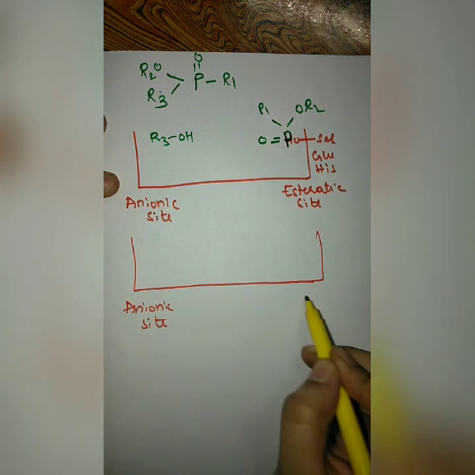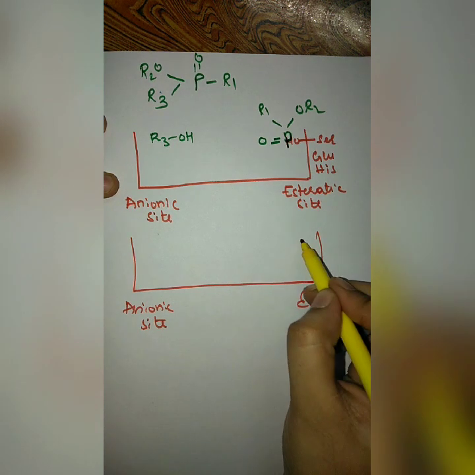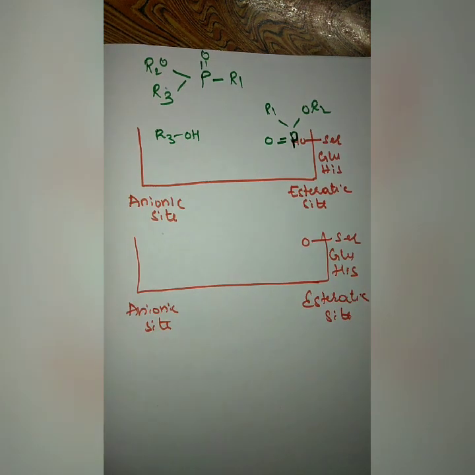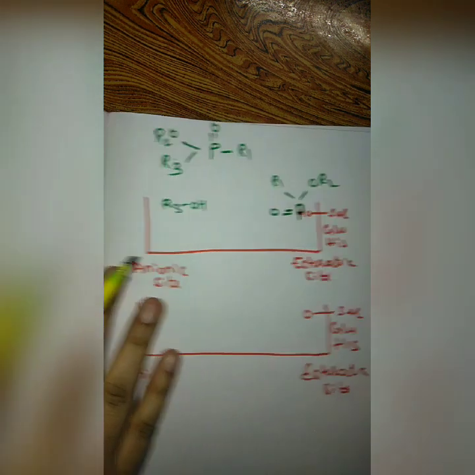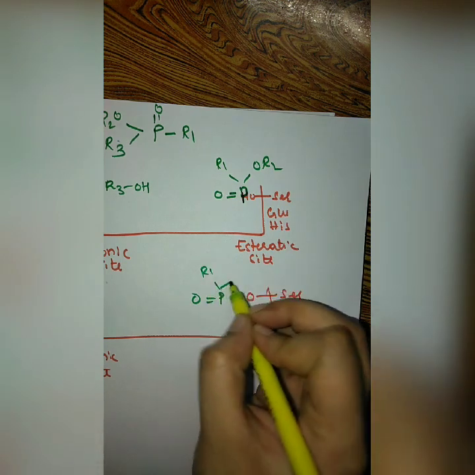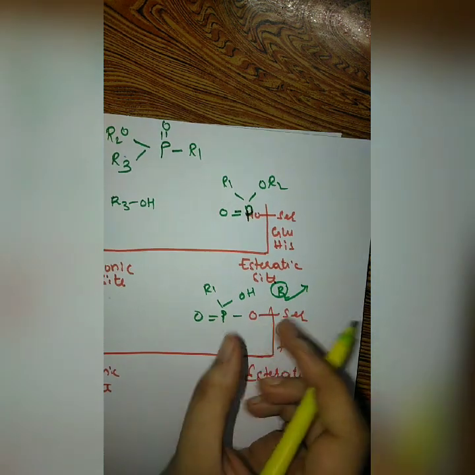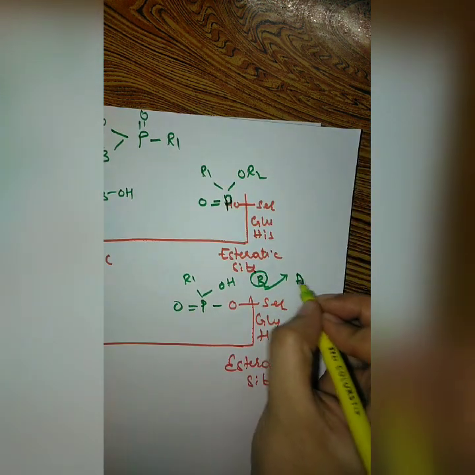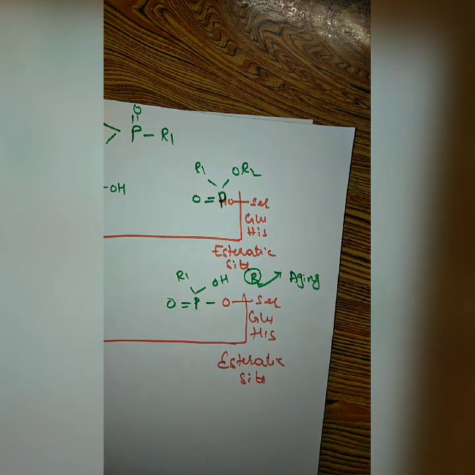Anionic site, esteratic site, serine, glutamate and histidine. And see, once this phosphate group has been attached to this enzyme, after some time, what will happen? There will be OH. This R2 group will be removed off. Once this R2 group has been removed from this phosphate group, it means aging has occurred. Aging means this enzyme has been inhibited for lifetime.